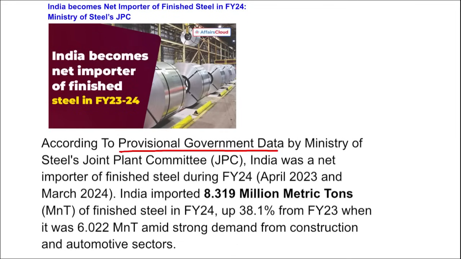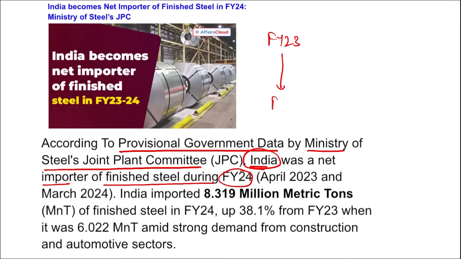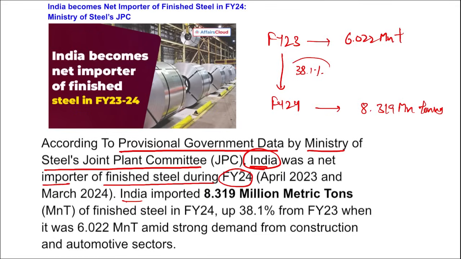According to the provisional government data by the Ministry of Steel's Joint Plant Committee in India, correct, this stated that India was a net importer of finished steel during FY 2024. If we look at the data for fiscal year 23 to fiscal year 24, we saw a jump of 38.1% in the rise of finished steel. Right here you can see India imported in fiscal year 24, 8.319 million metric tons of finished steel, whereas in fiscal year 23 India imported 6.22 million metric tons of steel. So that means we can say a 38.1% increase was seen.